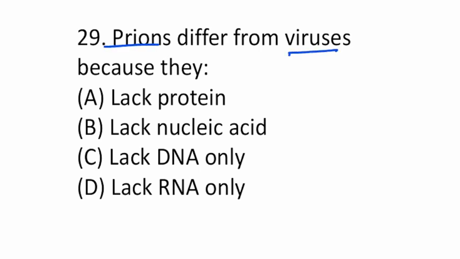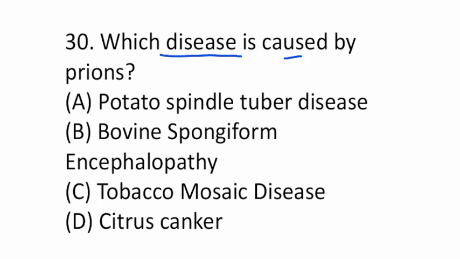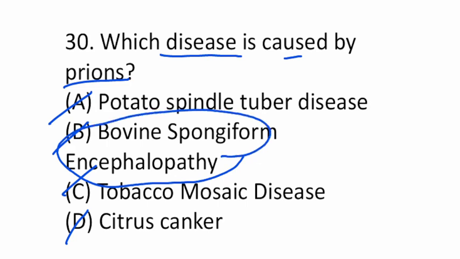Prions differ from viruses because they lack protein, nucleic acid, DNA only or RNA only. So they basically lack nucleic acid. So option B is correct, because prions do not contain nucleic acid. They are proteinaceous substances only. Which disease is caused by prions? Potato spindle tuber disease, bovine spongiform encephalopathy, tobacco mosaic disease or citrus canker. This bovine spongiform encephalopathy is caused by prions.